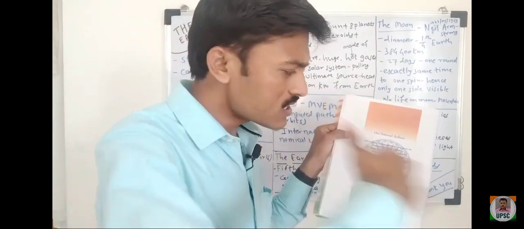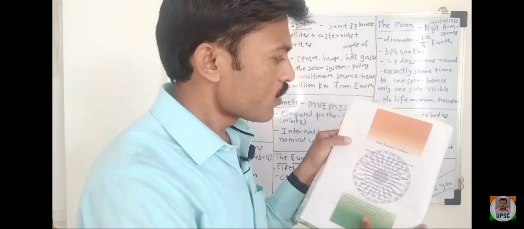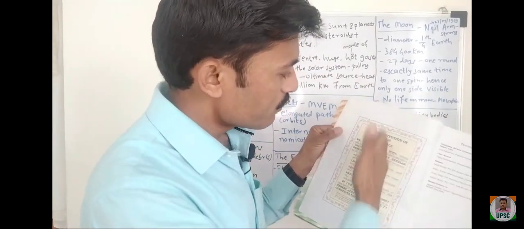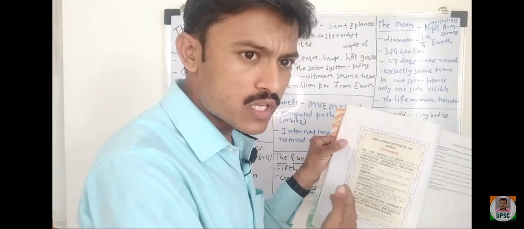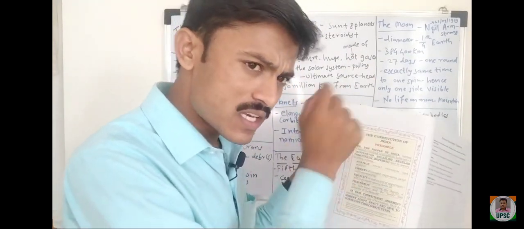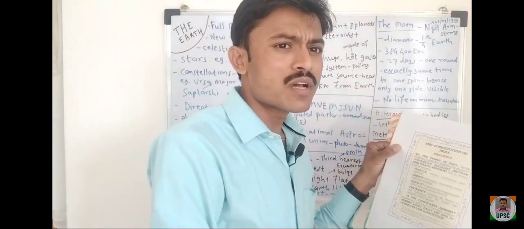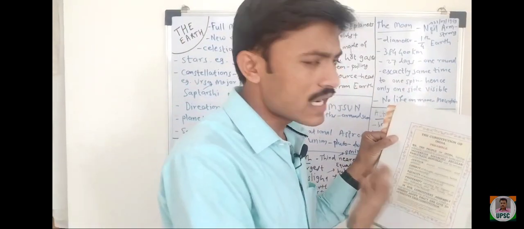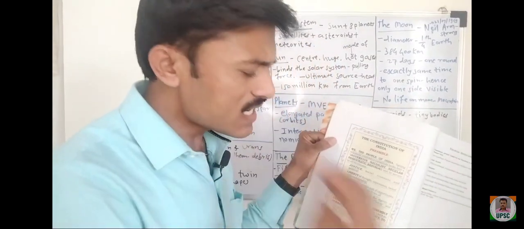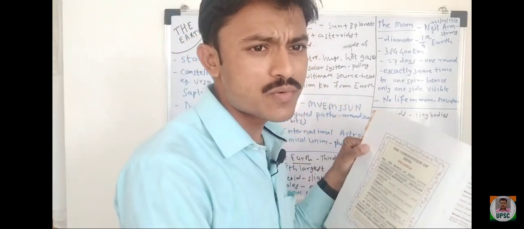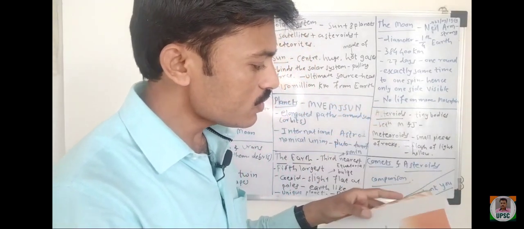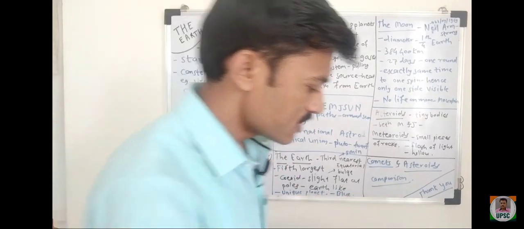So you should not directly start from the first chapter. Whatever national anthem, preamble, duties, fundamental rights are given in the NCERT, that itself will cover them. Directive principles are also given like this in the first pages. So that itself will cover 3-4 questions in the UPSC prelims. Okay, so apart from this, let's start this chapter.